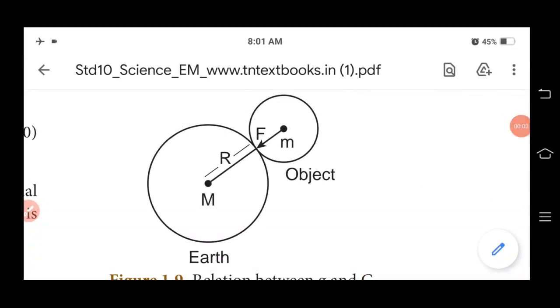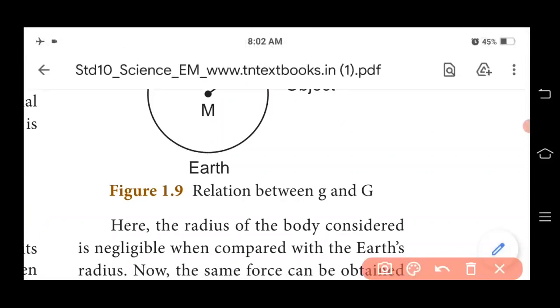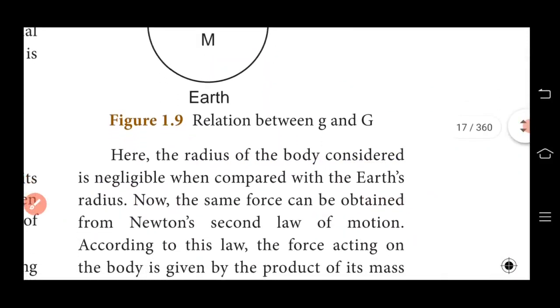Students, in this picture, capital M is given, small m is given, and then F force is acting and then this is the radius r. So here the radius of the body considered is negligible when compared with the earth radius.